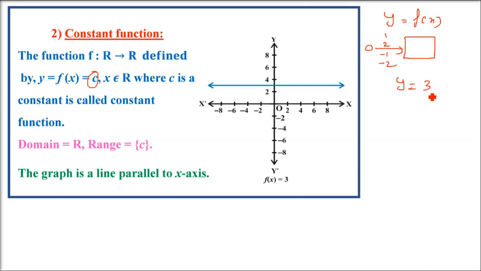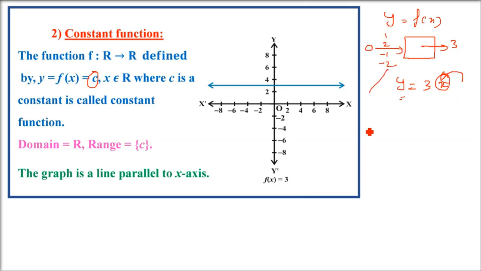So you see this function has no x. So whatever you are putting inside x is not going inside the function, because the output is always 3. Okay? You cannot put x. There is no x here. y equals 3, so it will always be y equals 3. You can just assume it is x to the power 0. Whatever you put in x, it doesn't matter.